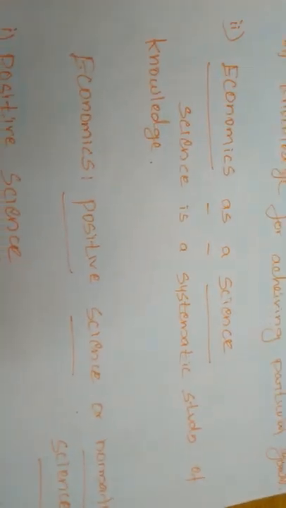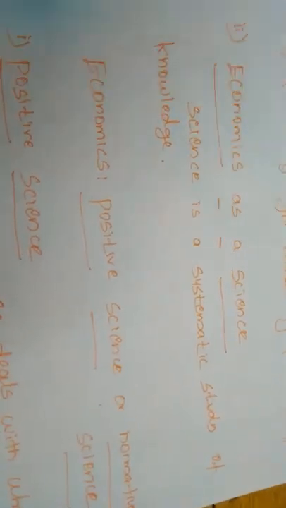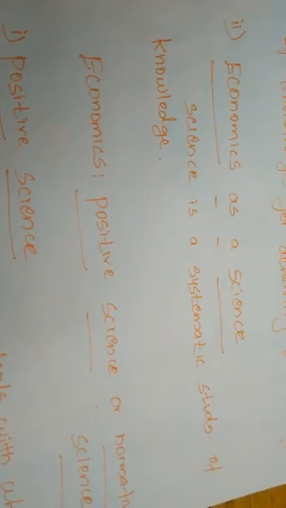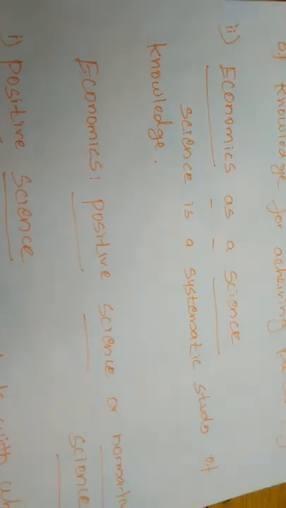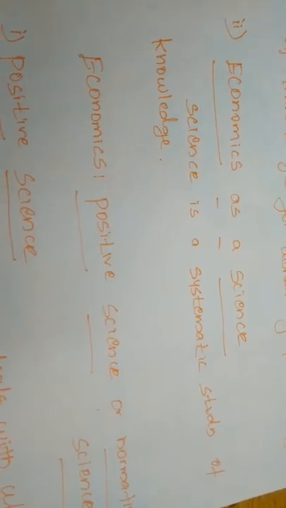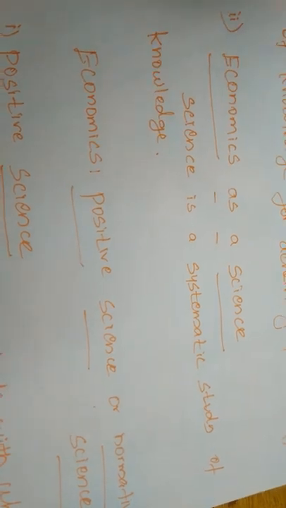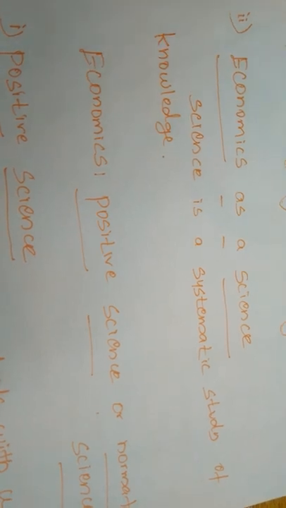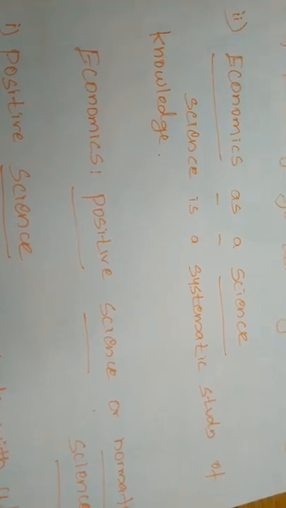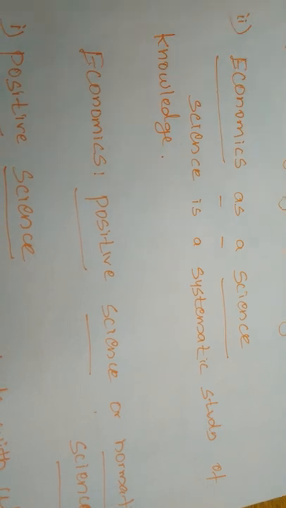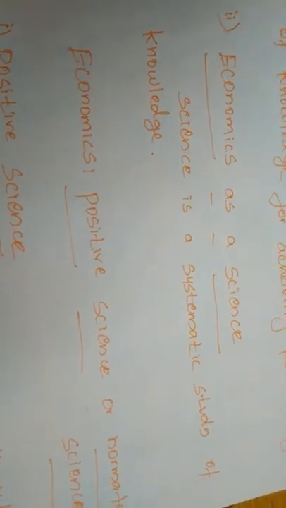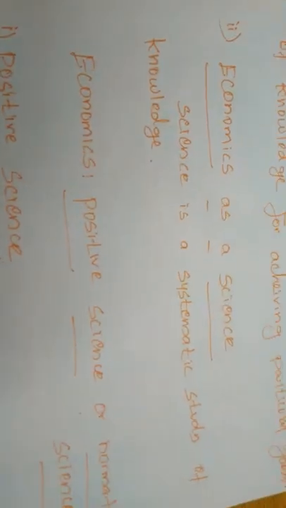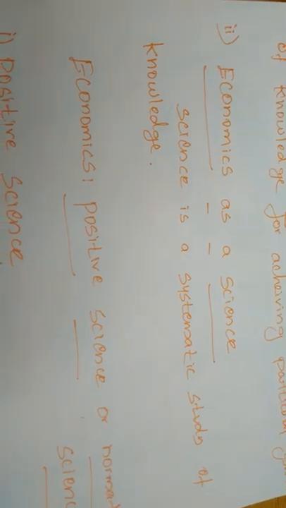In economics, the supply functions are there, so we will study them later. On the basis of the supply function, when the price of the commodity increases, supply also increases. So increasing price is the cause and increasing supply is the effect. By using data and facts, science develops the correlation between cause and effect. Economics also develops this correlation, so we can consider economics as a science.